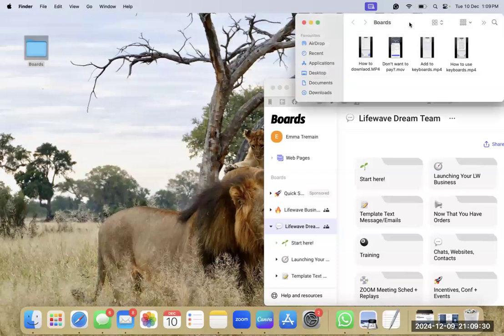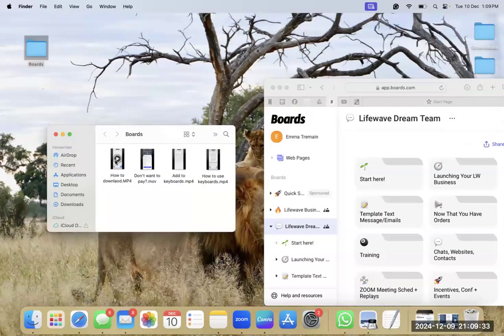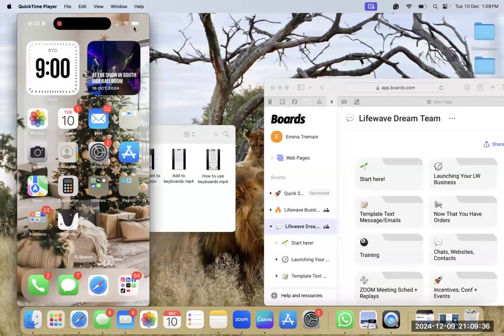So first of all, what is boards? Boards is a resource system where everything is in the one place. So links, template text messages, training, replays, everything you need is in one place. And now I'm going to share my screen and show you guys how you can download boards. So what we will do is go here, share screen, and I'll jump into this one here. So I'm just going to play a screen recording for you guys.